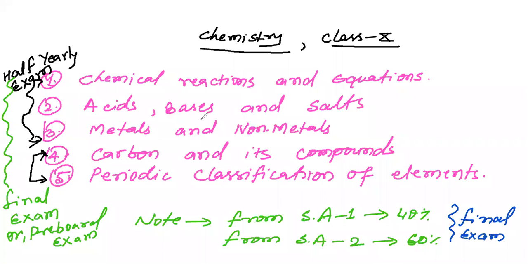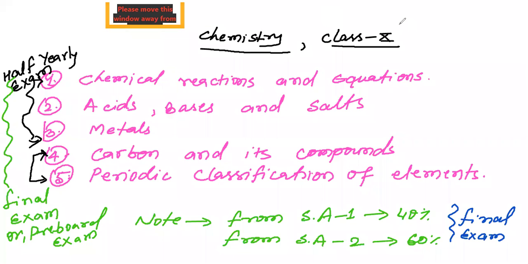I will discuss the particular chapters one by one, and which subtopics you have to read in these chapters. Firstly, we discuss chapter 1, chemical reactions and equations. Students, please take a screenshot of this page.